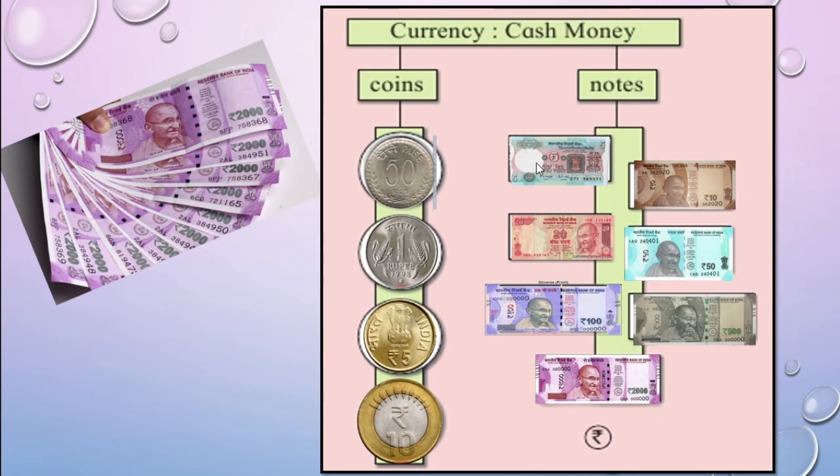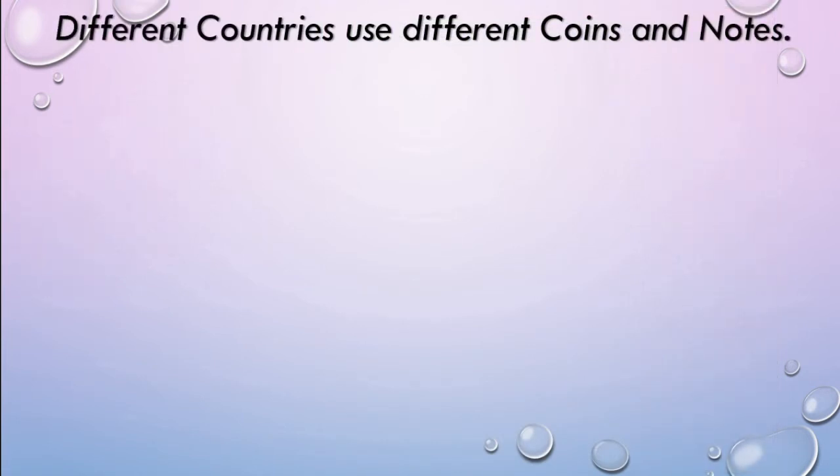Why did they use different color, do you know? Different color and again different size. Yes, because to identify easily. Okay. You know properly about all these coins and notes, right? Now, these are the coins and notes we use in India. But different countries use different coins and notes. Their money is known by different names. We will go through some of them.